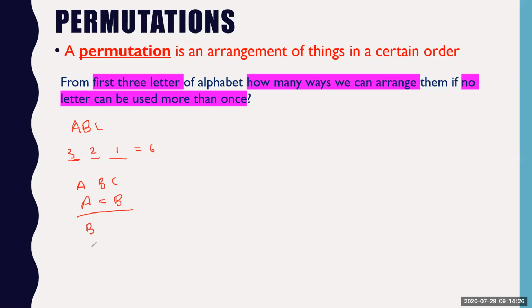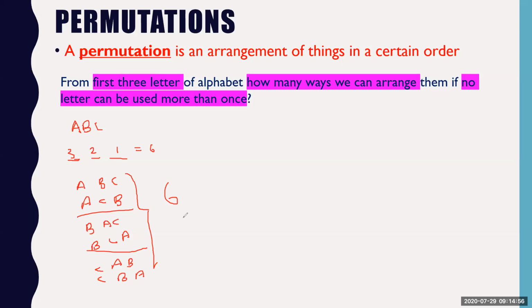Then if I freeze B here, then I have the options A and C, and C and A. Another possibility is that I freeze C, and then I have options from the other two, which will be AB and BA. These are the only possibilities. So there are 6 possibilities.